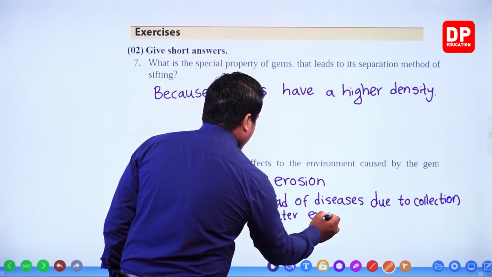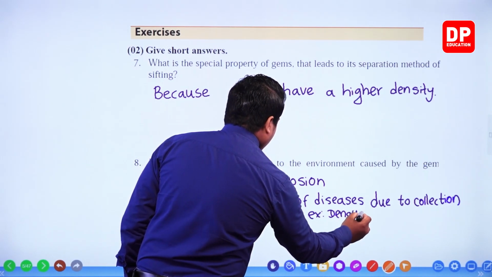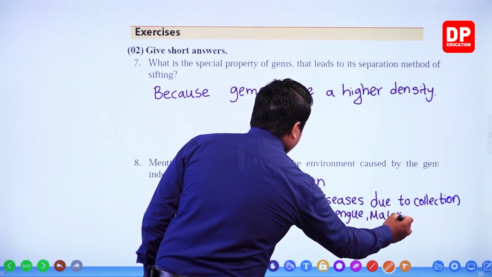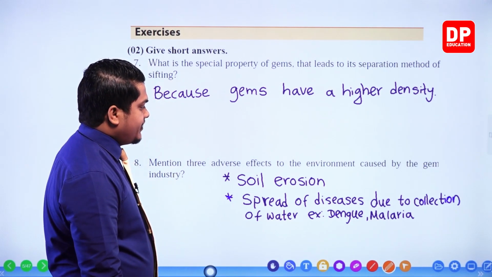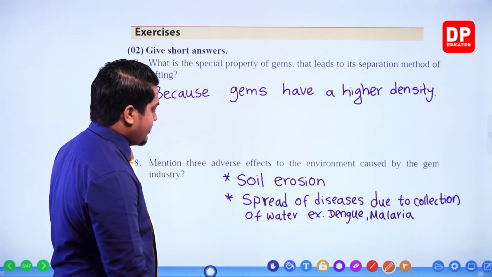Example, dengue, malaria, right? So spread of diseases due to collection of water, example dengue and malaria.